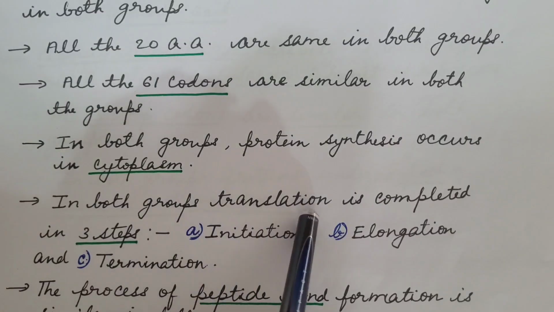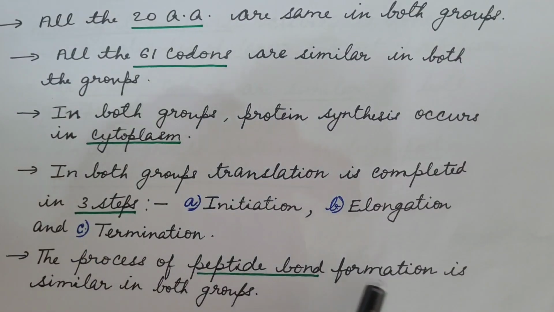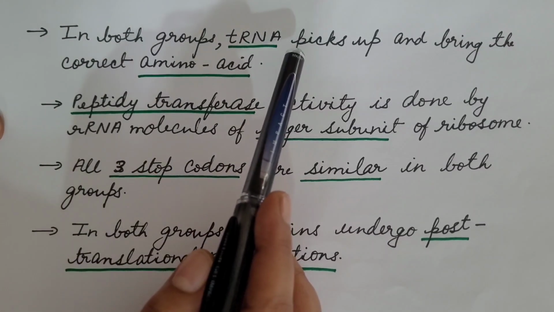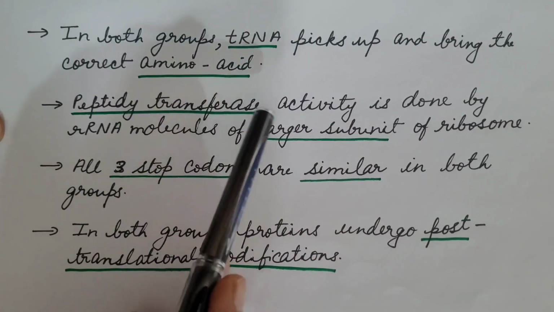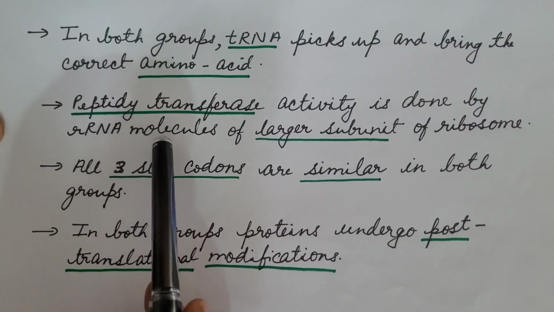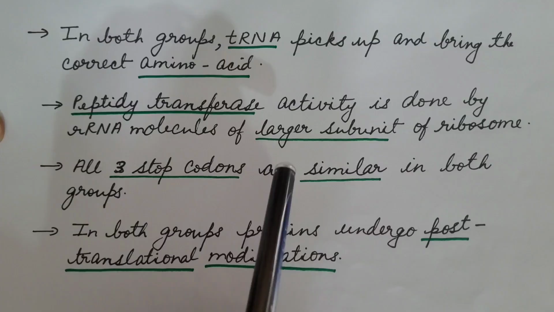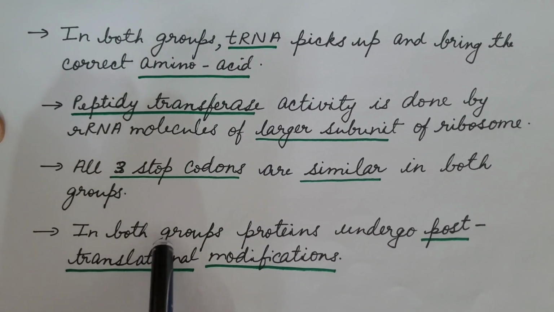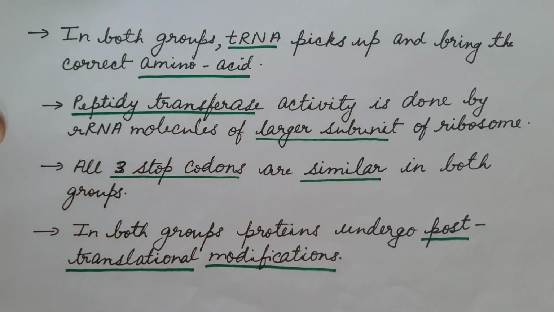In both groups, translation is completed in 3 steps: initiation, elongation and termination. The process of peptide bond formation is similar in both groups. In both groups, transfer RNA picks up and brings the correct amino acid. Peptidyl transferase activity is done by ribosomal RNA molecules of larger subunit of ribosome in both prokaryotes and eukaryotes. All 3 stop codons are similar in both groups. In both groups, proteins undergo post-translational modifications.